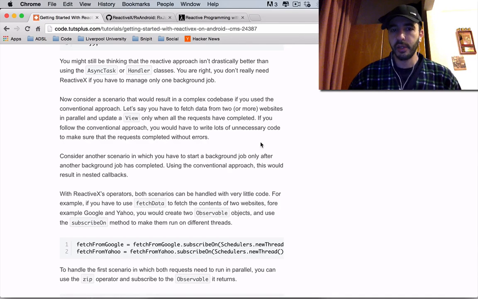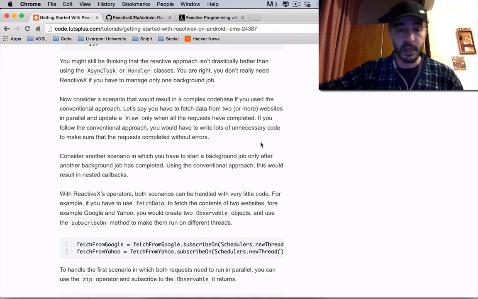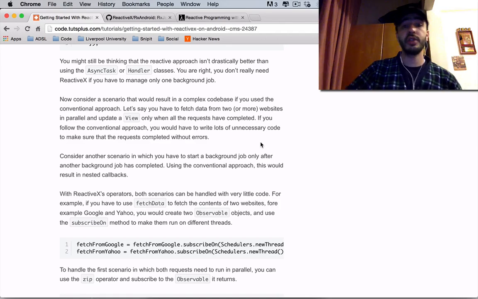Consider another scenario in which you have to start a background job only after another background job has completed. Using the conventional approach, this would result in nested callbacks. With ReactiveX's approach and operators, both scenarios can be handled with very little code.